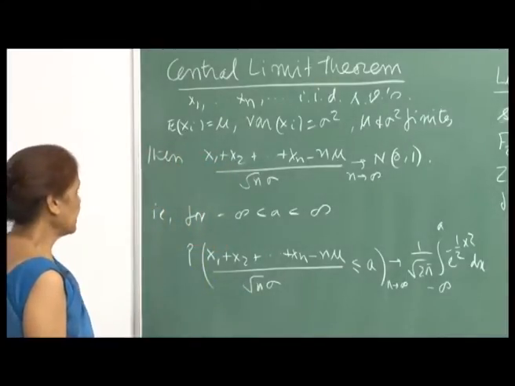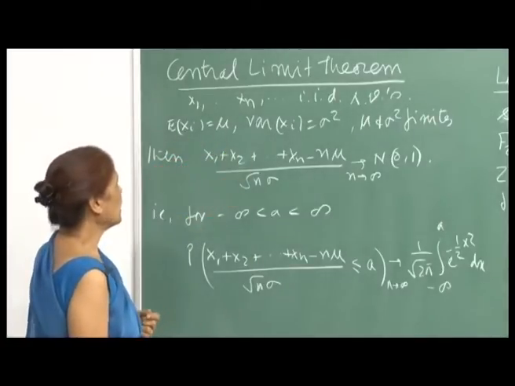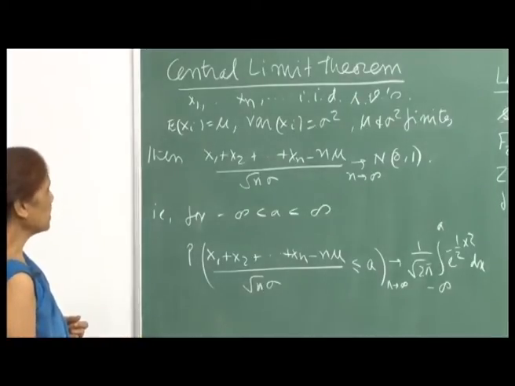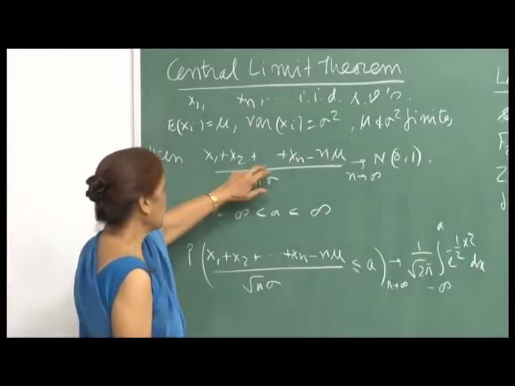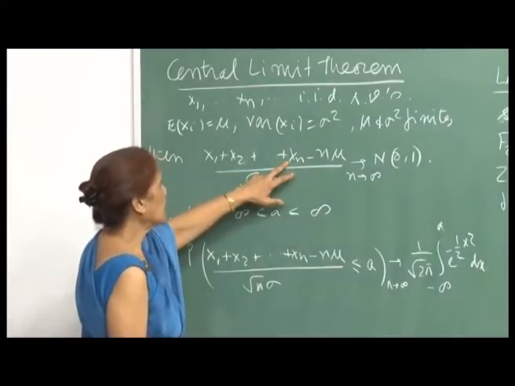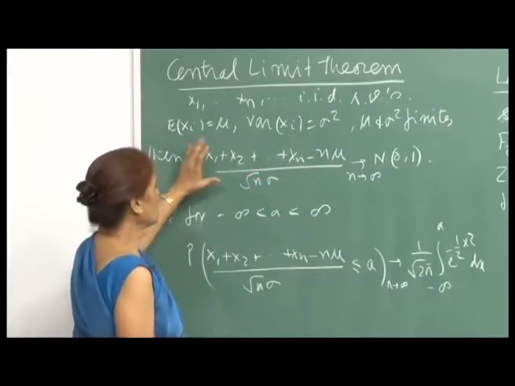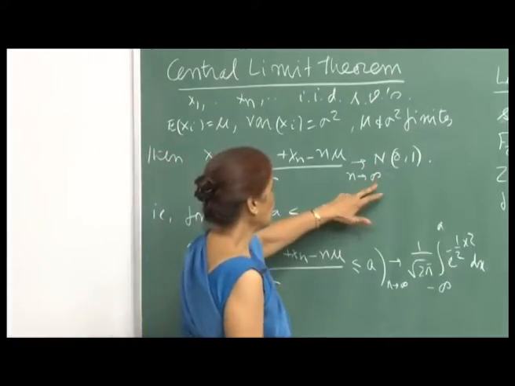Okay. As we said, the central limit theorem says that if you have a sequence of identically independently distributed random variables with finite mean and variance, then the sum of these random variables, X1 plus X2 plus ... plus Xn, will have mean n mu and variance n sigma squared. So this will converge to N(0,1) as n goes to infinity.